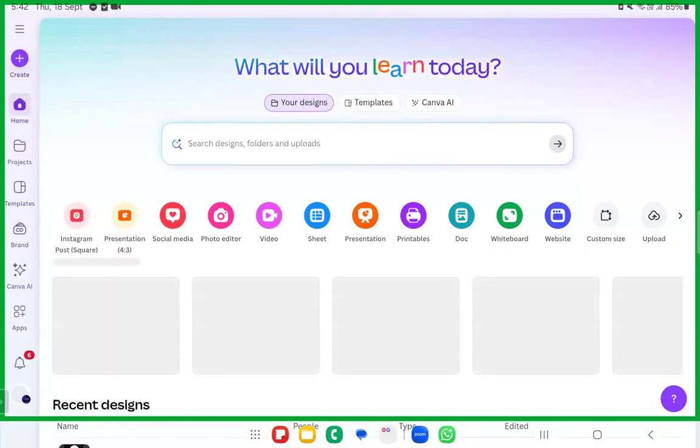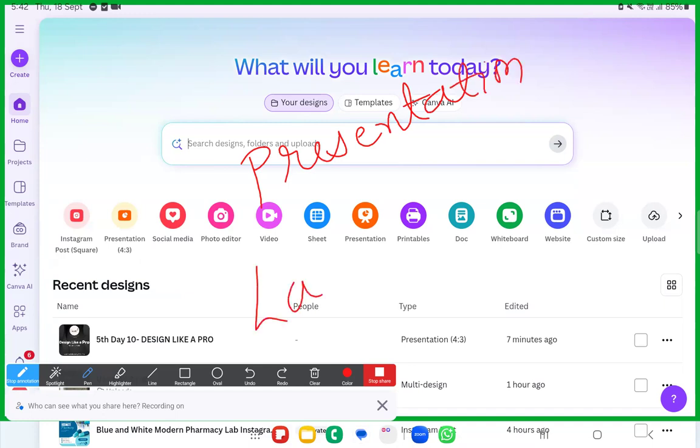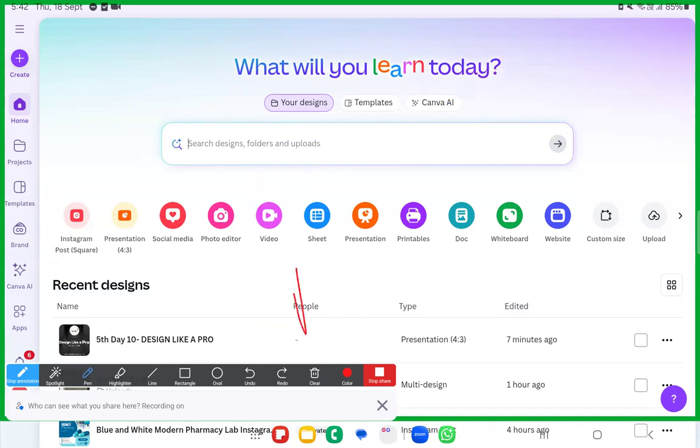Dear sisters, the topic that we are going to start is presentations. Before making presentations, do you all know what Microsoft Office is? Have you seen Microsoft Office on the laptop? Hopefully you all have laptops. You all know Microsoft Office, right? Within Microsoft Office, they have different platforms.